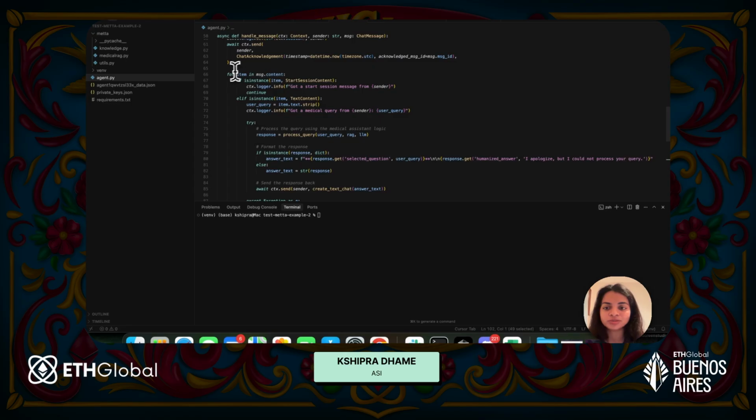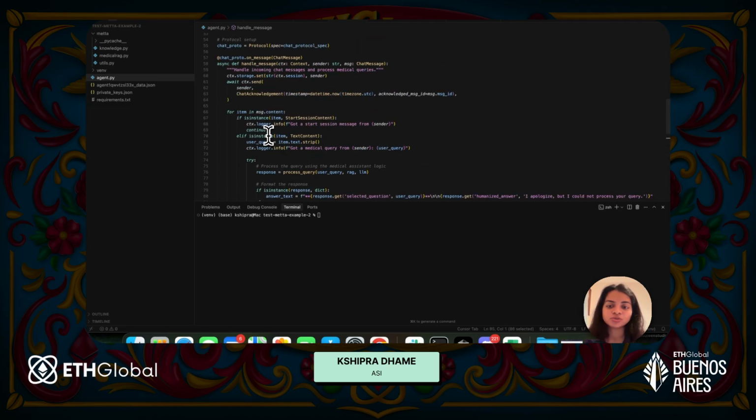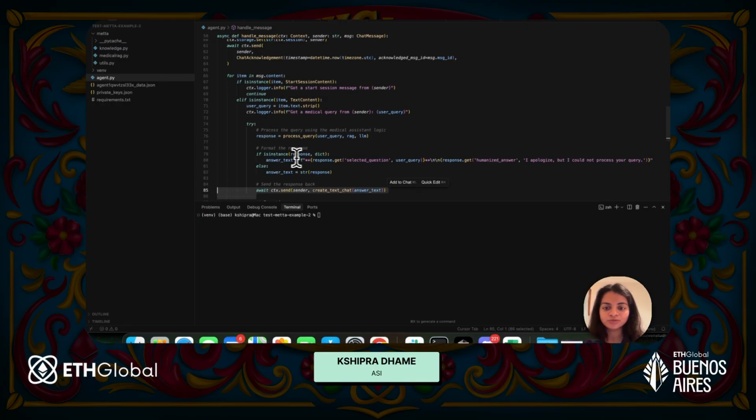And all that I'm doing is, when I get a text message, I want to process the query. And once the query is processed, I will send back a chat message. So this is a medical RAG. I will tell you what exactly happens when we process the query.